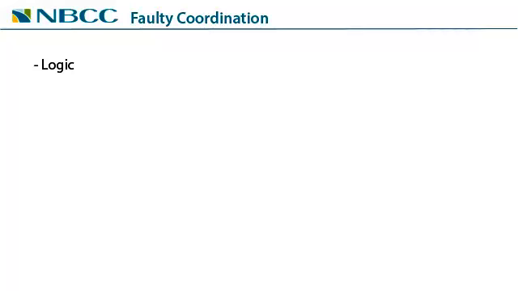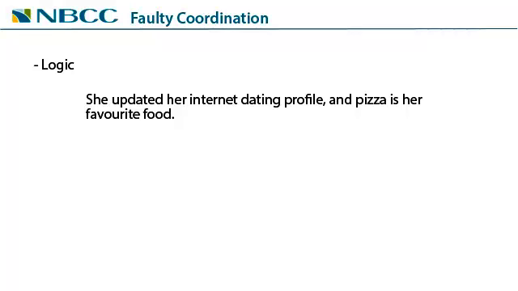Faulty coordination can be caused by an error in logic. When you make a compound sentence, you're joining two sentences together into one, so they have to have a logical connection and fit together. For example, "She updated her internet dating profile and pizza is her favorite food." The two parts of this sentence don't make sense together. The writer should think about what she wants to say and revise the sentence.